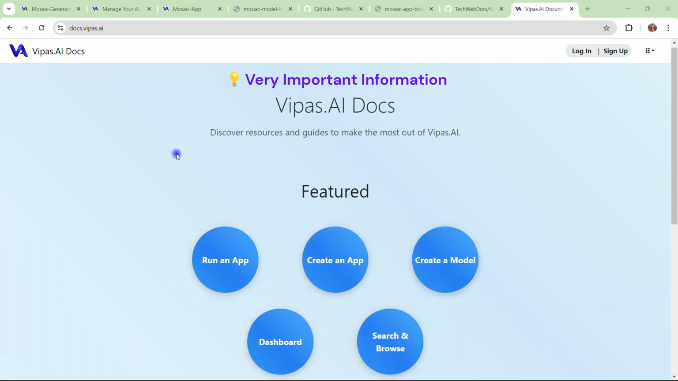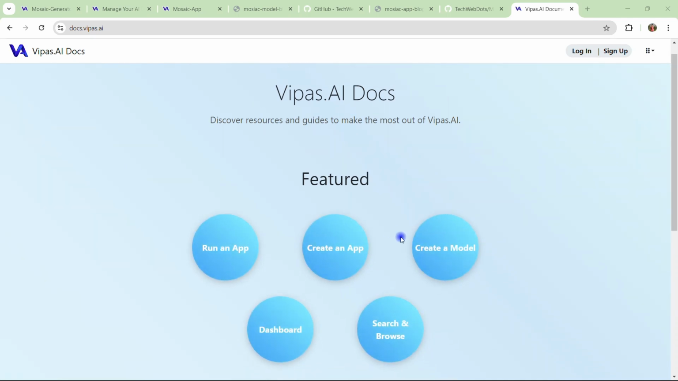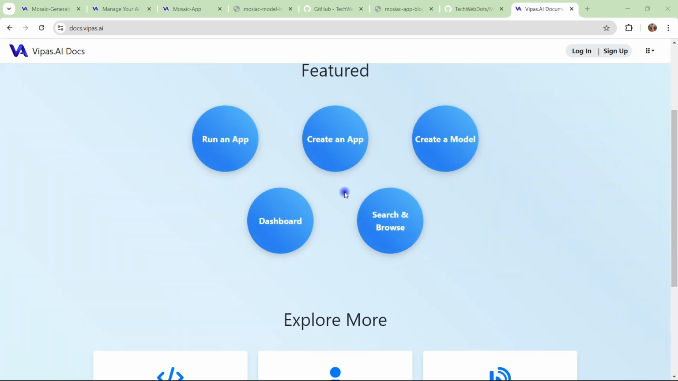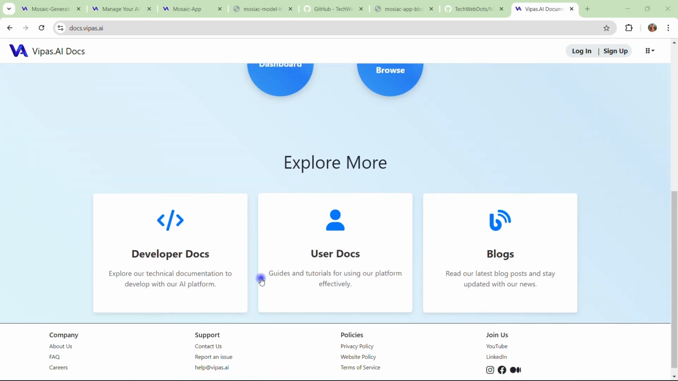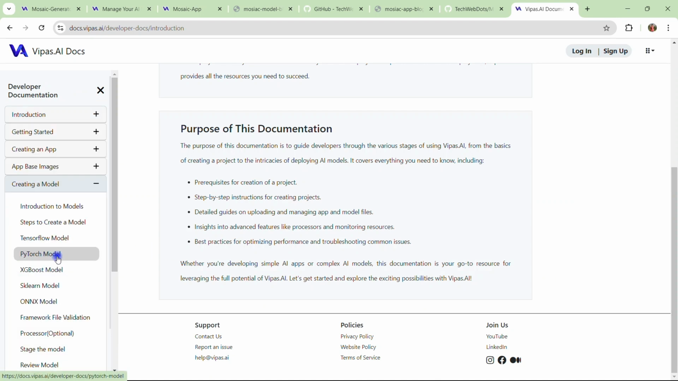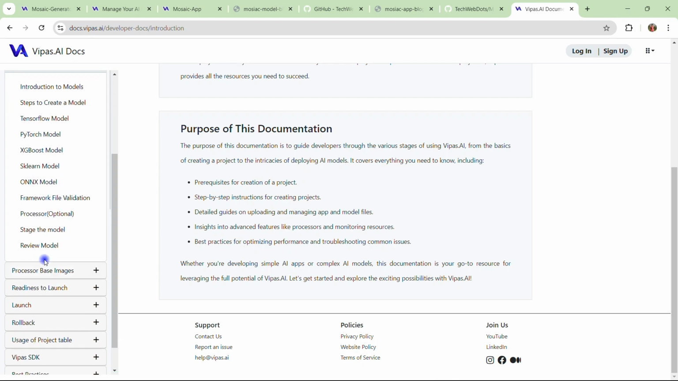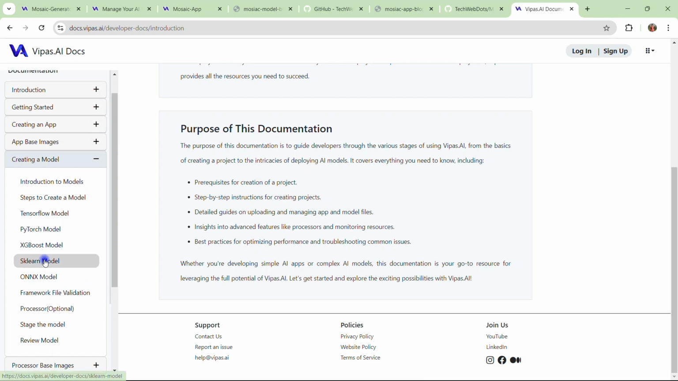If you have any doubt, it's not that only ONNX models are supported. If you go to docs.vipas.ai, you will see a rich set of documentation is available here, right? If you scroll down, for running an app, creating a model, dashboard, browser, everything is available, right? If you go to developer support, you will see creating a model, right? We can see PyTorch, XGBoost, ONNX. There are multiple options available, and we have very rich documentation that you can go through.